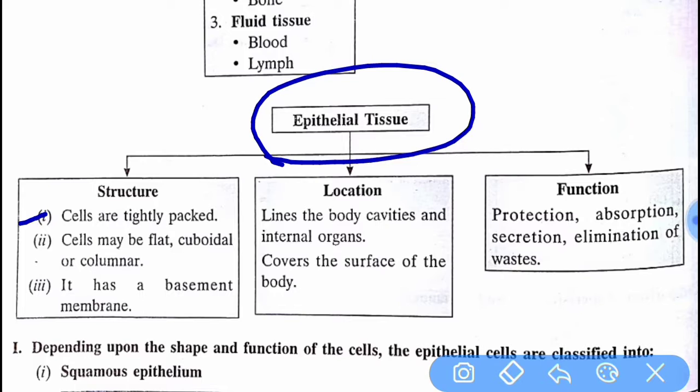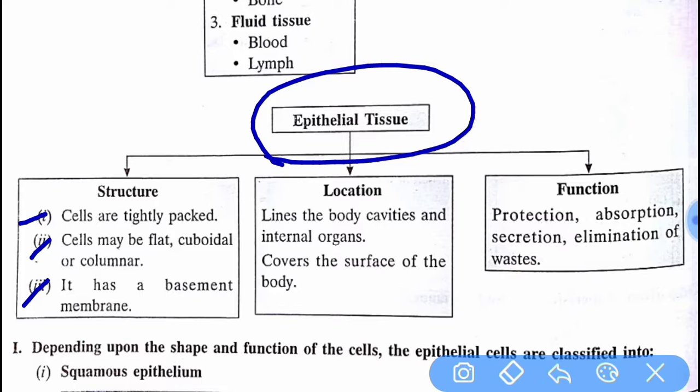The cells are tightly packed. The cells may be flat, cuboidal, or columnar, so their shape may be like a cube or like a column. And third, it has a basement membrane also. So this is about its structure.